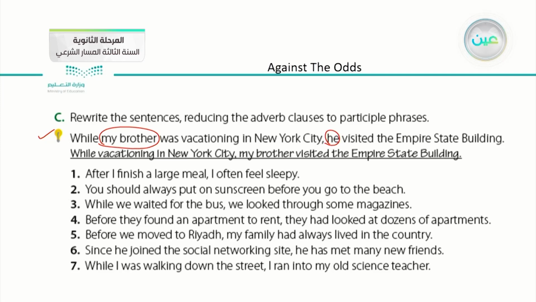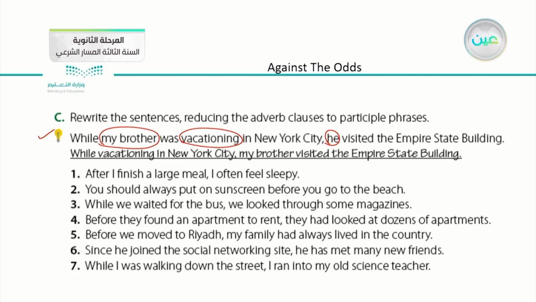We can reduce these two subjects into one by adding a gerund to the verb. The verb here, vacationing, already has a gerund. It already has an ing, so we can just take out the subject and the helping verb and complete the sentence.